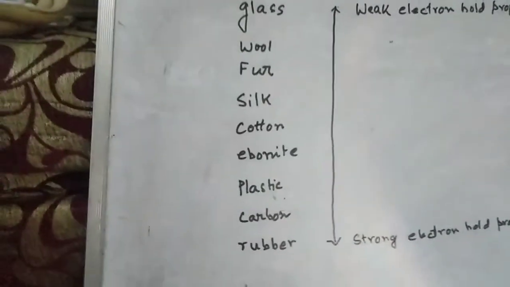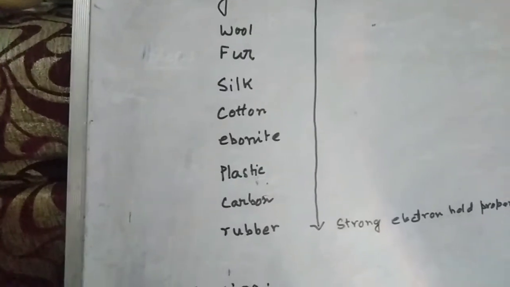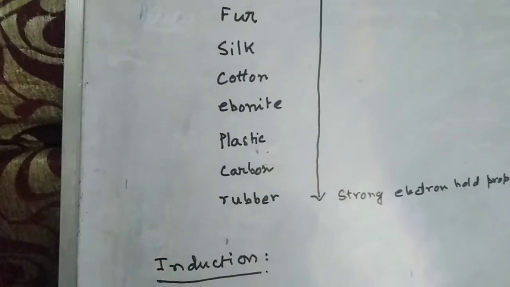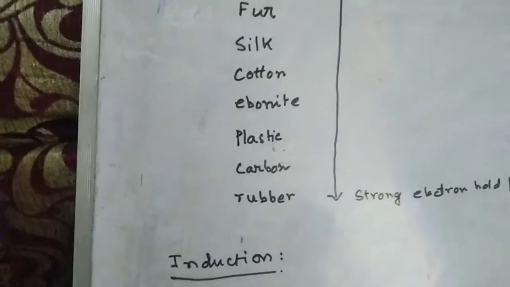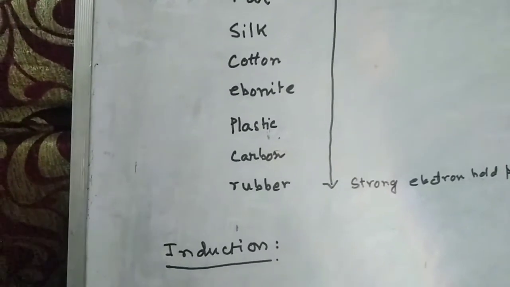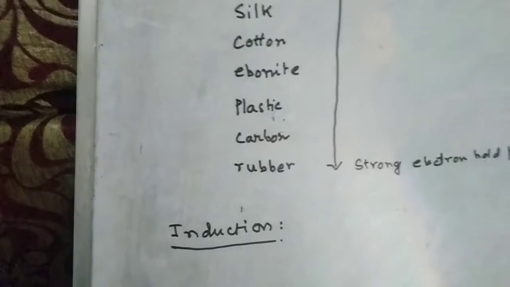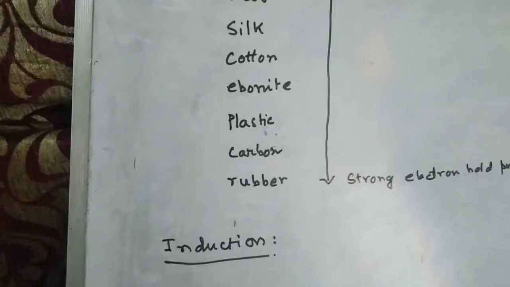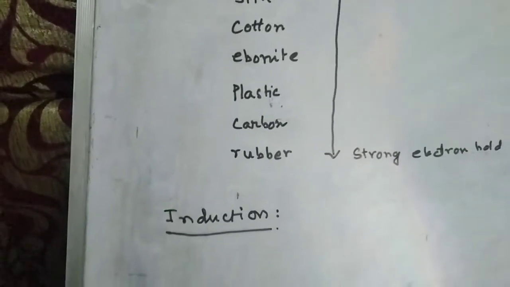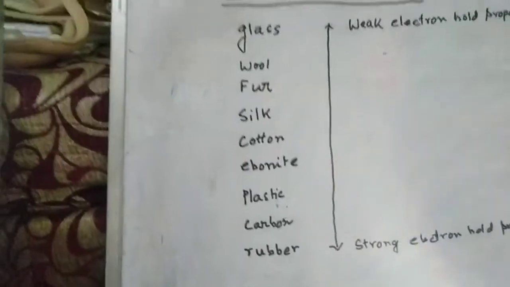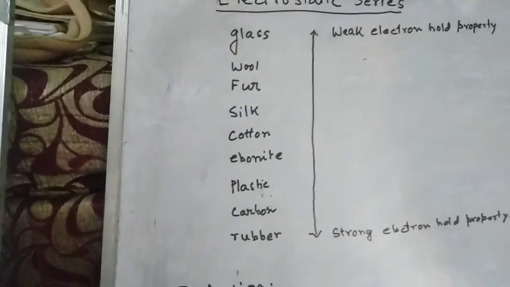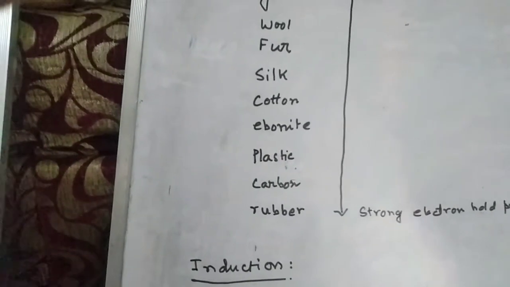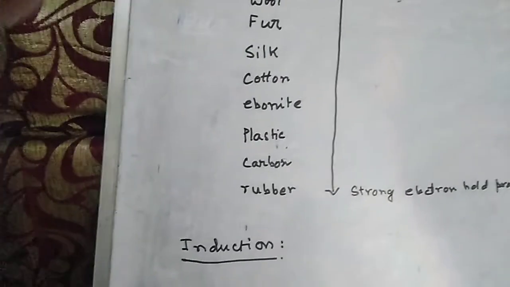Now if we rub any of the top ones with a lower one, the top one always loses electrons and becomes positively charged, and the bottom one becomes negatively charged by accepting those electrons. So if we rub wool with silk, the wool will get positive charge and silk will get negative charge. So that is the electrostatic series, and this is one of the main reasons behind the origination of static charge.